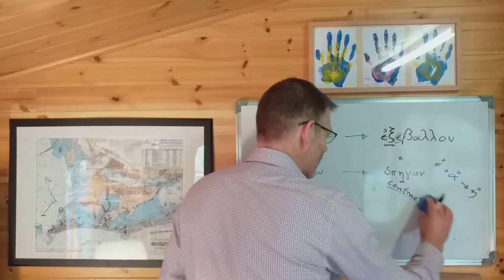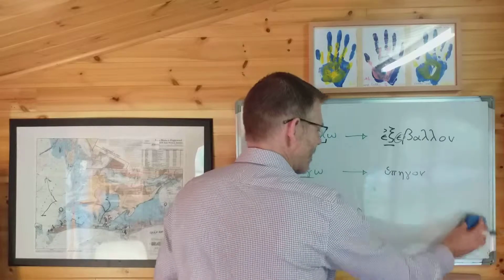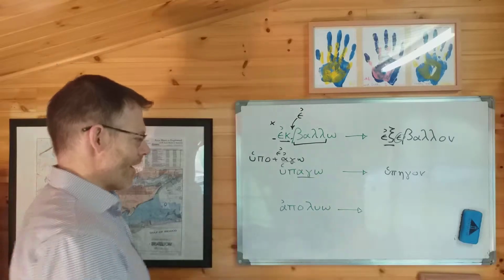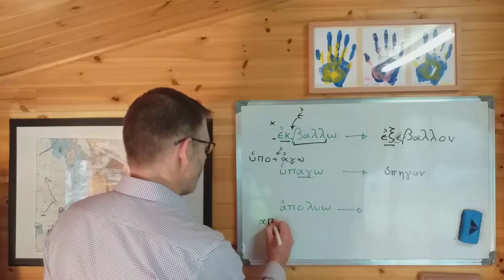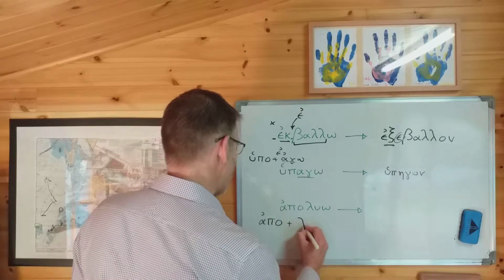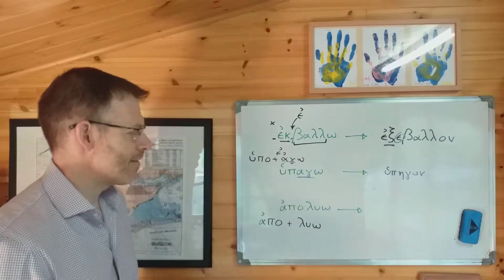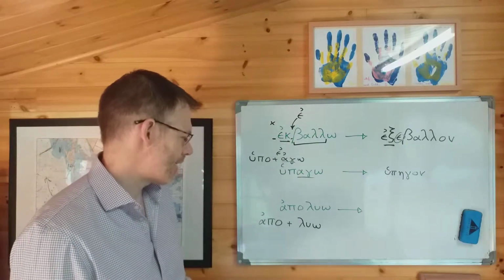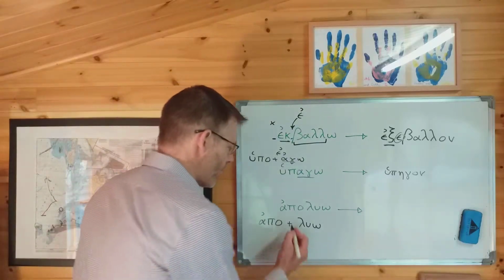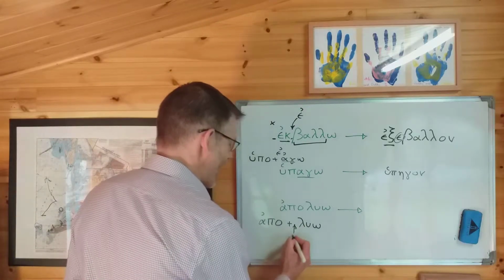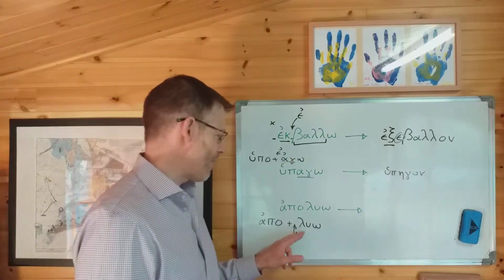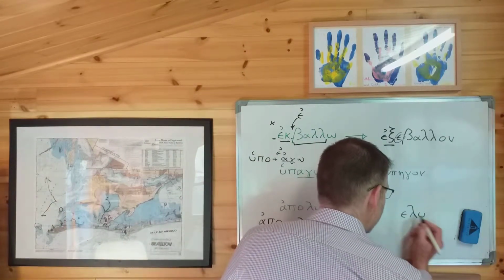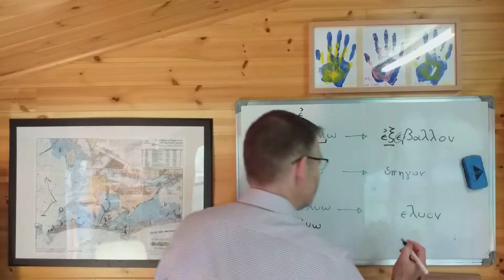Okay, so now what happens if we have a verb like this, apoluo? Right, well, let's just figure out what's going on here. We've got an apo and a luo. And when we want to make this imperfect by adding an epsilon augment, the same thing would apply, of course, if we're making it aorist, but we'll stick to imperfect. If we want to make it imperfect, we want to put the epsilon augment in here at the start of the stem. The stem is lu. All right, so let's pop that in here. There's the stem. There's the epsilon augment. Let's put the imperfect ending in as well.